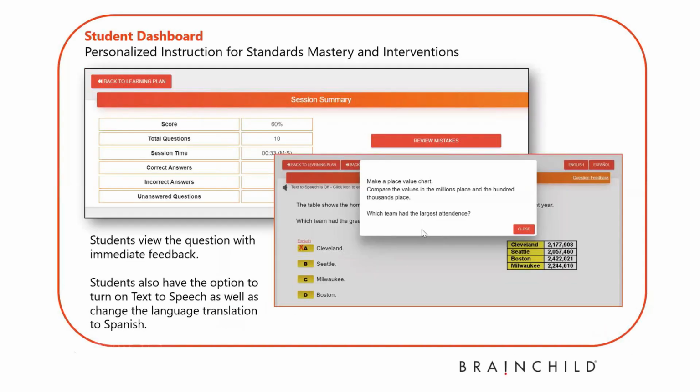At the end of the test, a student will click on the review mistakes and it will take them back to the first question they answered incorrectly. They'll click on explain and it'll bring up the feedback why it's wrong. As you can see on the screen, there's a speaker. If text-to-speech is needed, that is available. Also, you can see that it's in Spanish. If the bilingual support is needed, that's also available too.